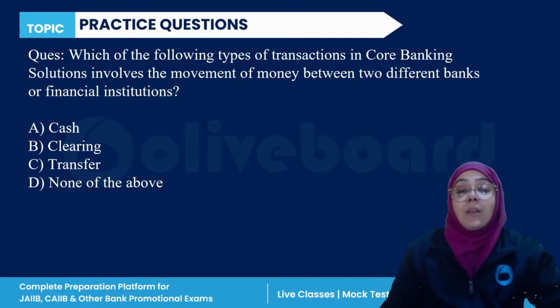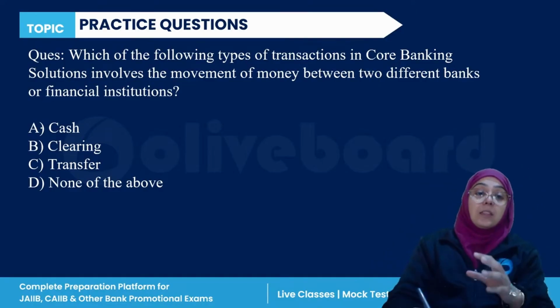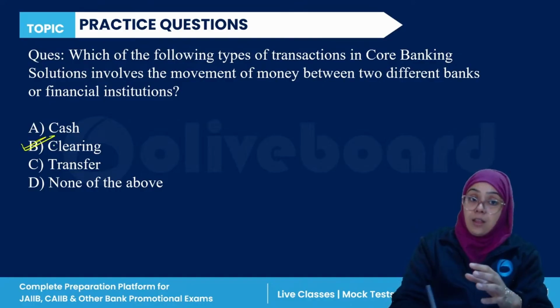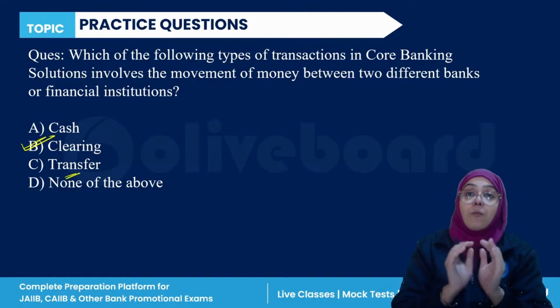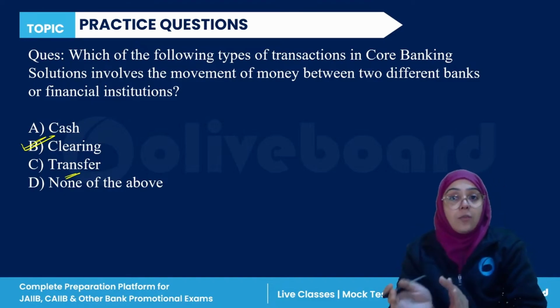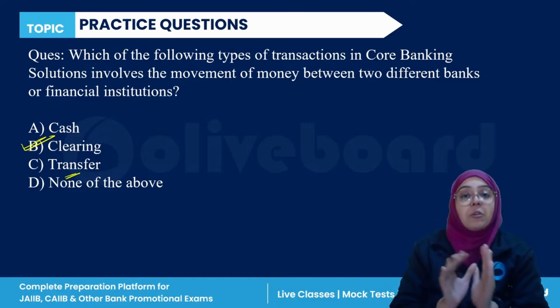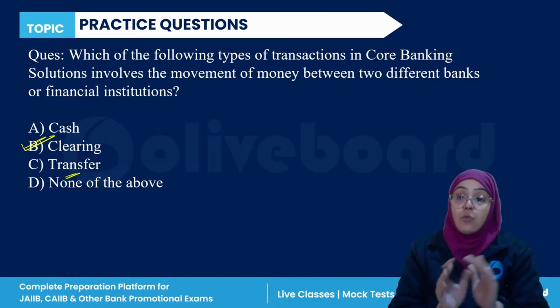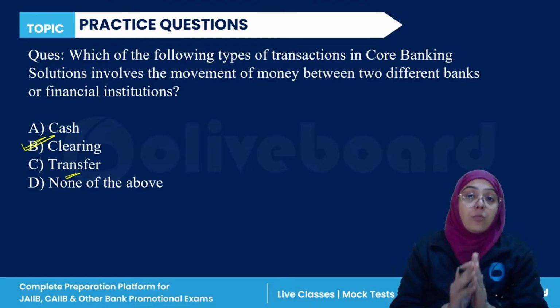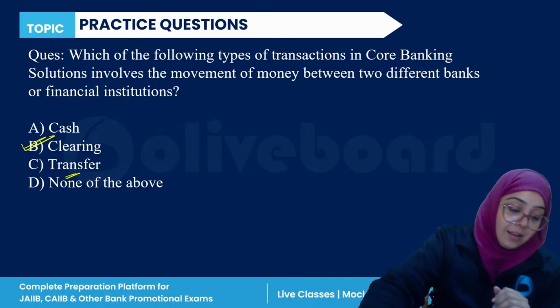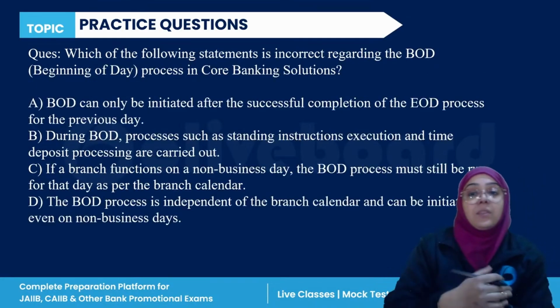When we move money from one bank to another bank, it is called clearing, while transfer is actually within a bank. When money is transferred from one branch to another branch of the same bank, the word transfer is used. But if we are moving money between two different banks or financial institutions, the word used is clearing. So B is the correct answer here. It is clearing, right?